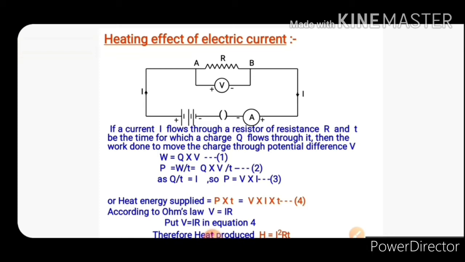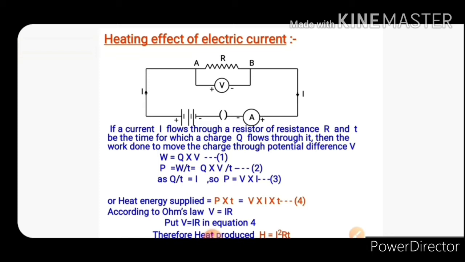As we know, Q/t is equal to I, that is, current is the rate of flow of charge. So put I = Q/t in equation 2, and it becomes P = V × I. So power is the product of potential difference and current. This is our equation 3.